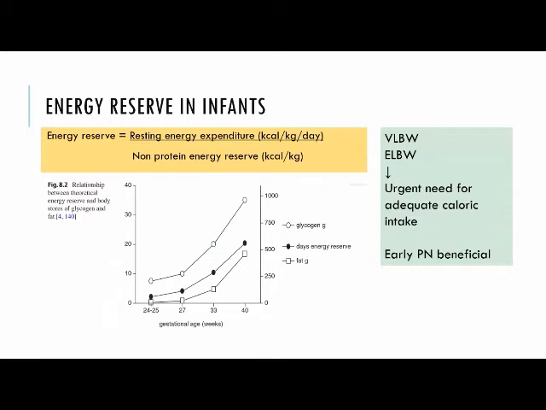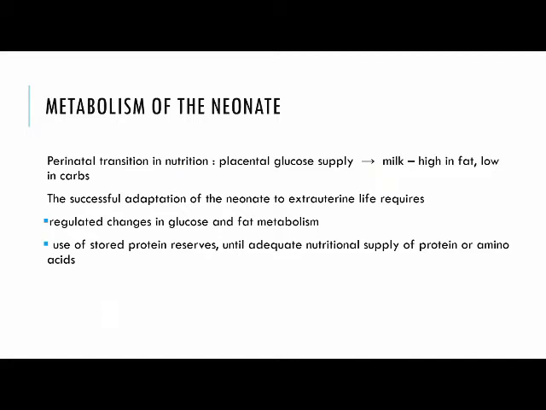In total parenteral nutrition, the requirements are lower, like 110 to 120 in a preterm child, or 90 to 100 in a term child, as there is no loss in excreta and also no loss in thermoregulation, as the child will usually be in an incubator in an ICU setting. Energy reserve may be calculated in infants based on that formula there: resting energy expenditure per day divided by non-protein energy reserve. This gives the energy reserve estimate in days.